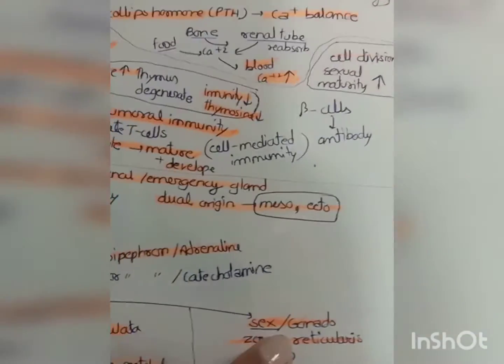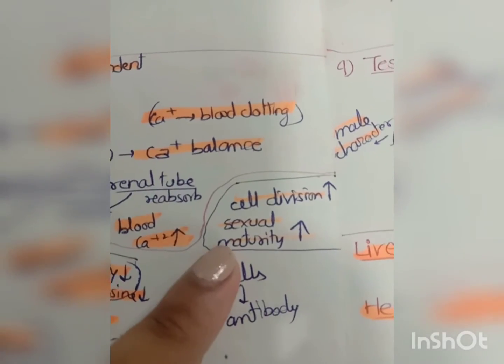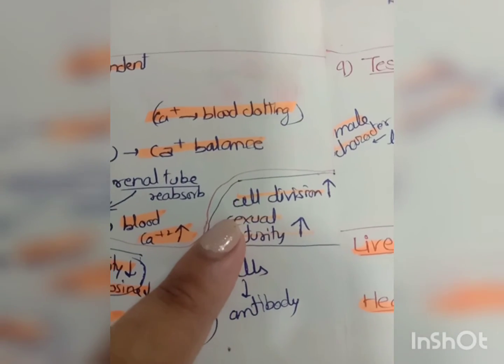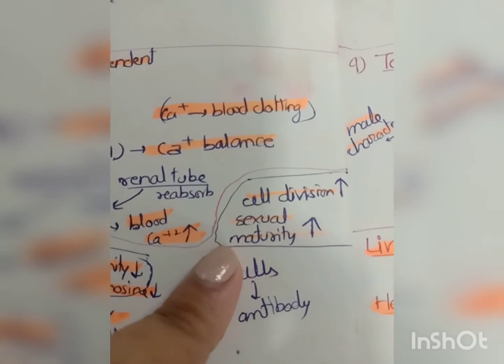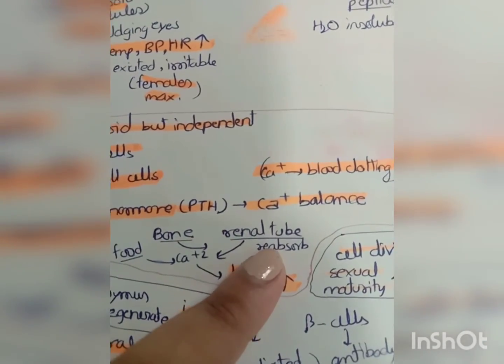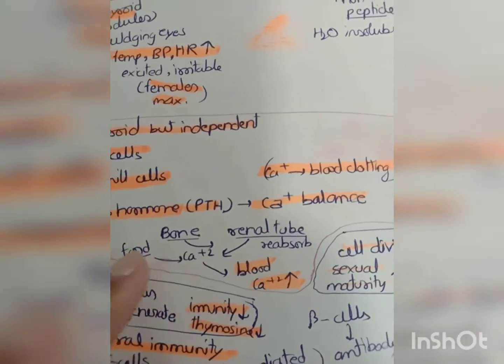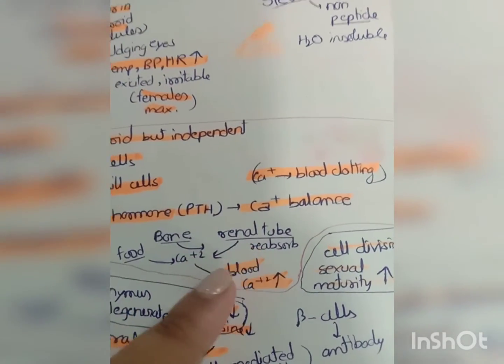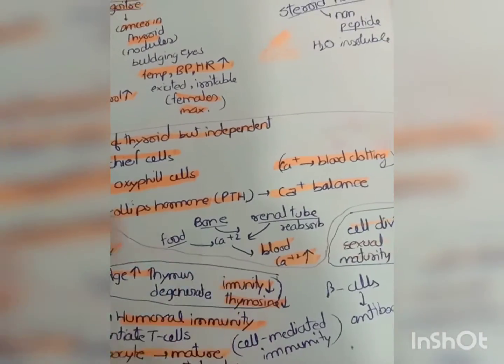This hormone actually works upon the renal tubes, bones, and our digestive system, and it reabsorbs the calcium and gives it to the blood.